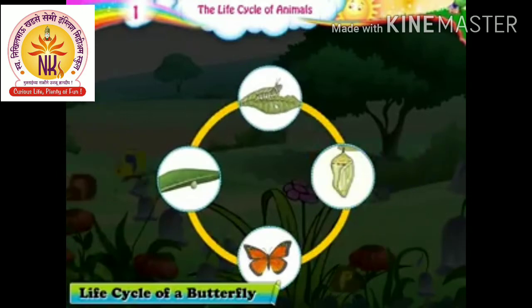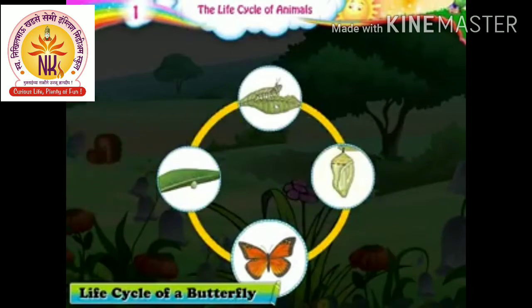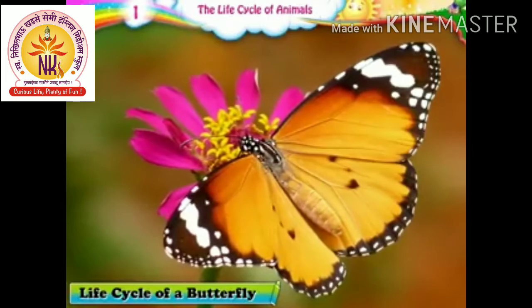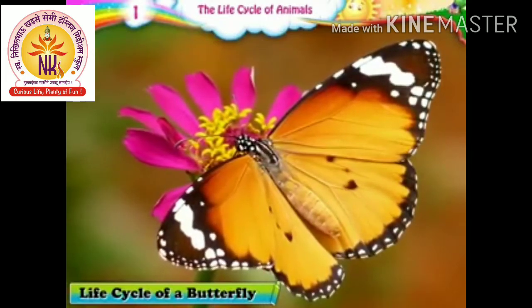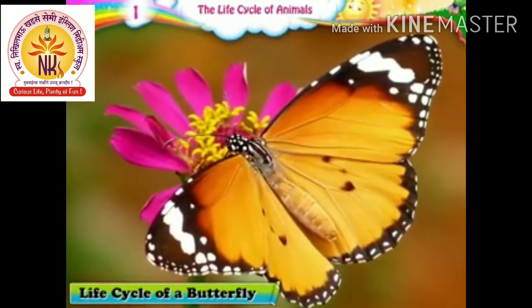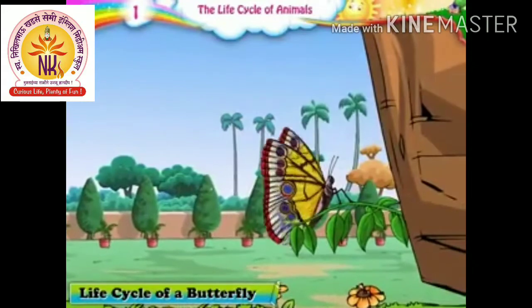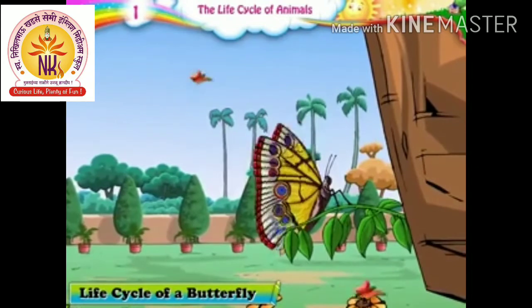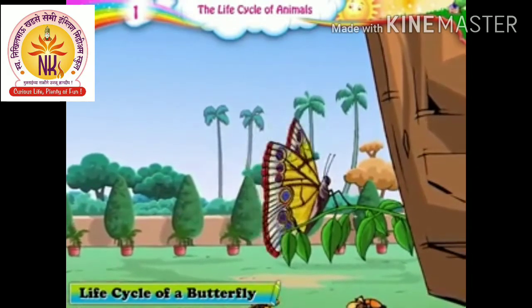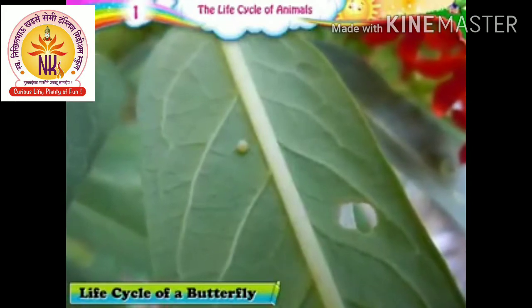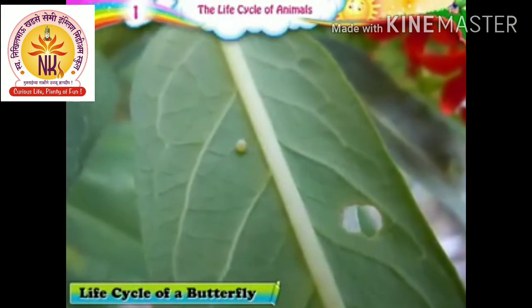Eggs, larva, pupa or chrysalis, and the adult also known as butterfly. The plain tiger butterfly is most commonly seen in India. Let us understand the life cycle of a butterfly through this example. A female butterfly lays its eggs on the leaves. Every species of butterfly lays eggs on specific leaves. The plain tiger lays its eggs on the leaves of the milkweed or rui plant.